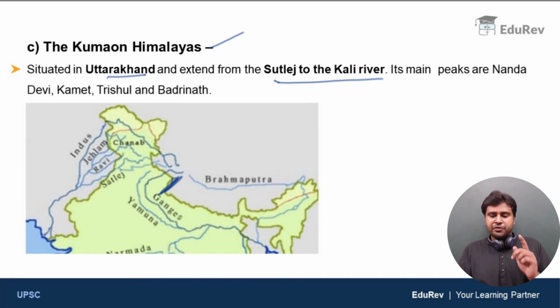Kumaon Himalayas are present in Uttarakhand and they extend from Satluj river in the west to Kali river in the east. So simply remember that Kumaon Himalayas are in Uttarakhand and they are in between the Satluj river and the Kali river. The main peaks of Kumaon Himalayas are Nanda Devi, Kamet, Trishul and Badrinath.